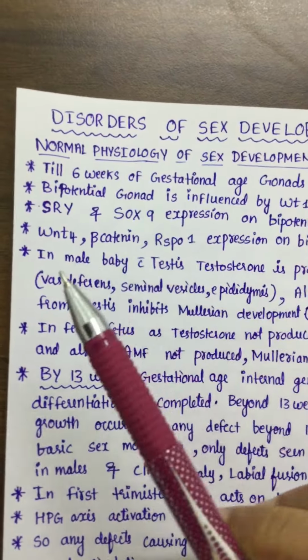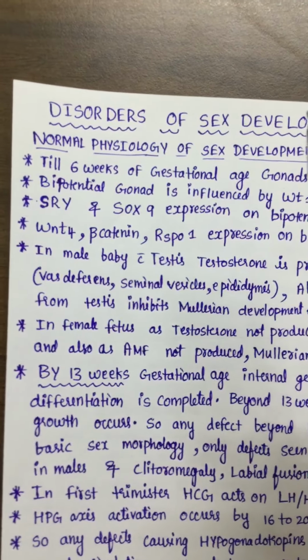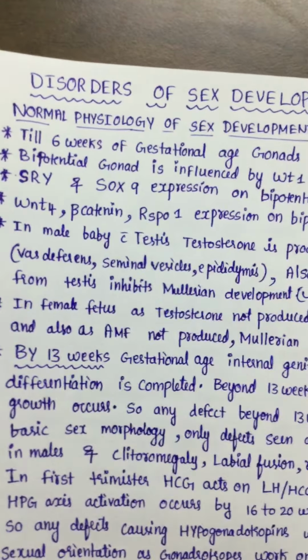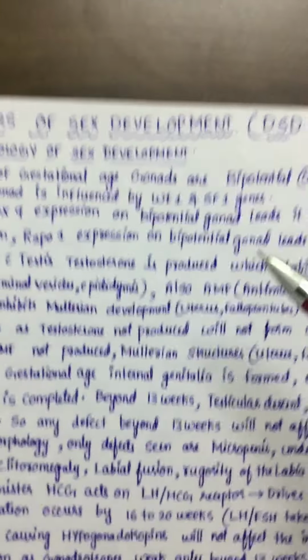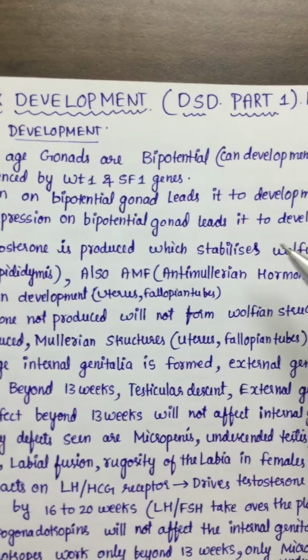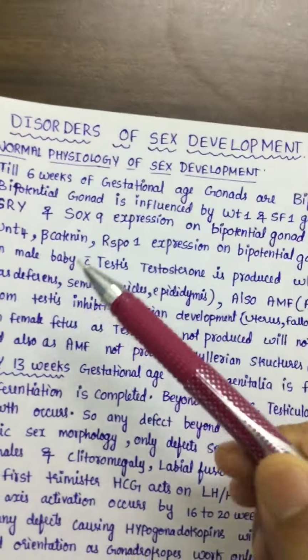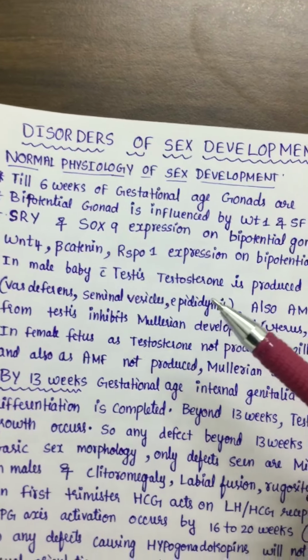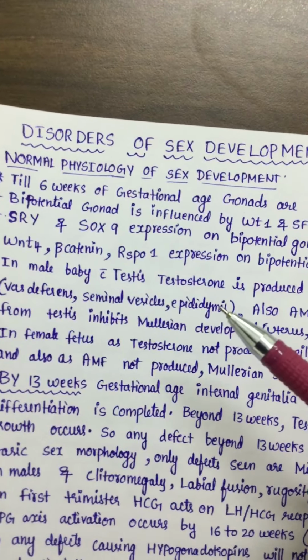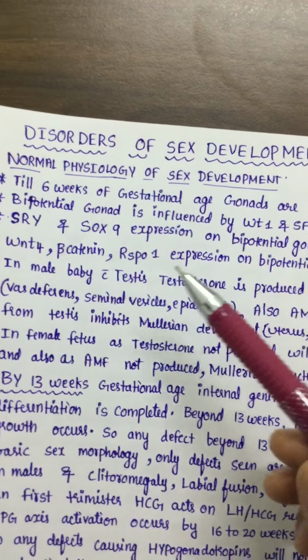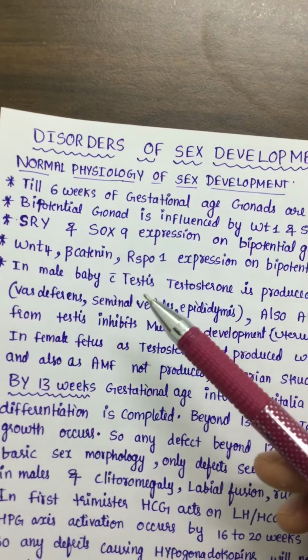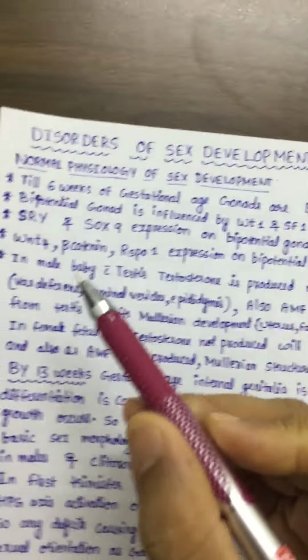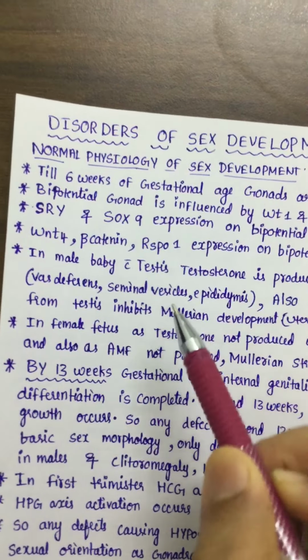So SRY and SOX9 are important for testicular development. In a male baby with testis, testosterone is produced, which stabilizes the Wolffian ducts. So this testosterone produced from the testis will stabilize the Wolffian structures, which are the vas deferens, seminal vesicles and epididymis.